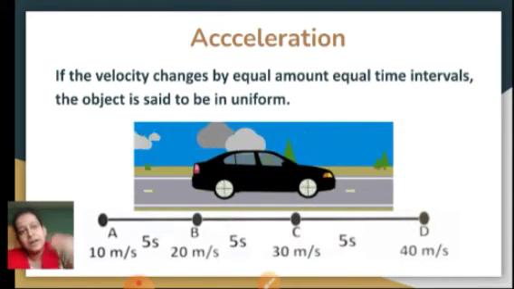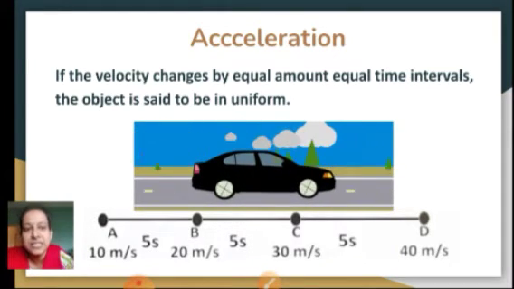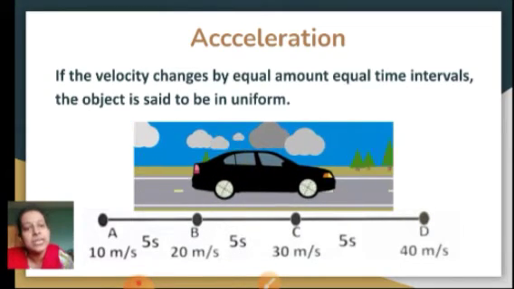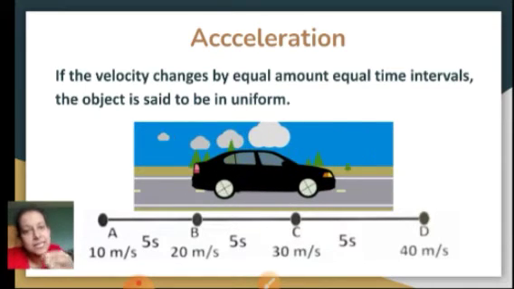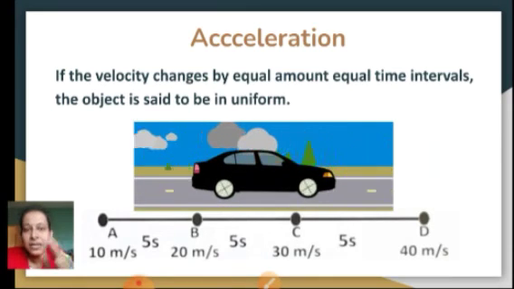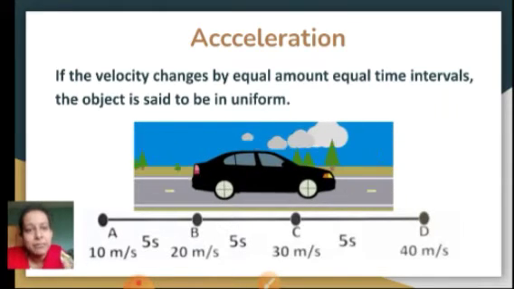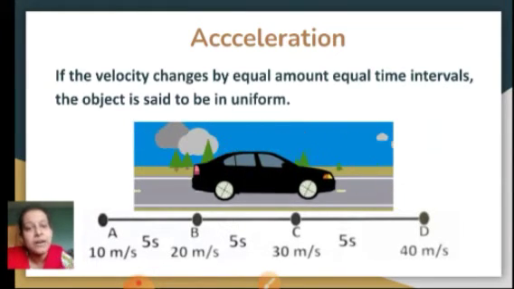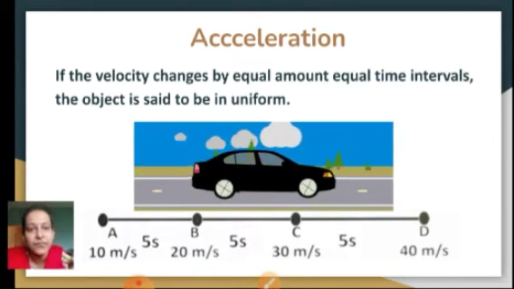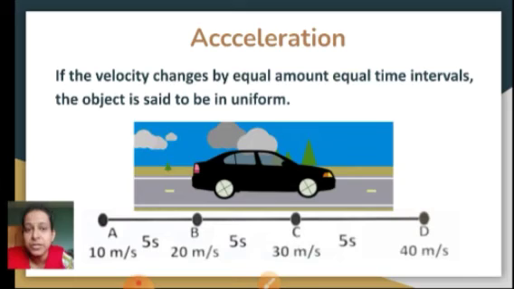Next 5 seconds, how much is the acceleration? Let us try to find out. At C, after 5 seconds, its velocity has increased to 30 meters per second. So 30 is the final velocity now, 20 is the initial velocity. The acceleration will be the change in velocity, final minus initial. So 30 minus 20 becomes 10 meters per second, and 10 meters per second upon 5 seconds becomes again 2 meters per second square. And lastly, 40 minus 30 is 10 meters per second upon 5 seconds, again 2 meters per second square.